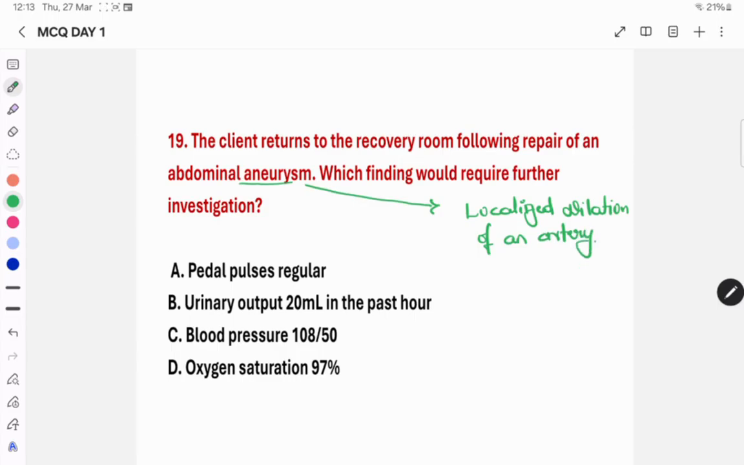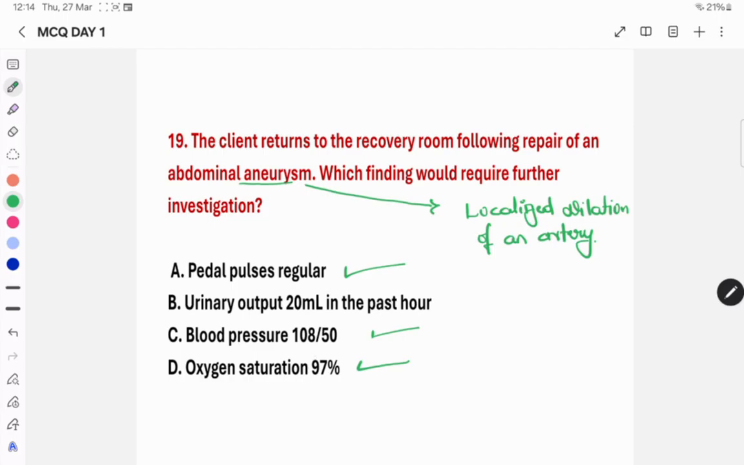Which finding would require further investigation? First, option A: pedal pulses are regular. Yes, regular. Okay, what's the problem? No problem at all. Then option B, urinary output 20 ml in the past 1 hour. Maybe there is a problem. Option C, blood pressure is 108/50. Yes, it's okay, we can expect that. Then option D, oxygen saturation is 97%. So please compare the options. Option A is okay, option C is also okay, option D is also okay.